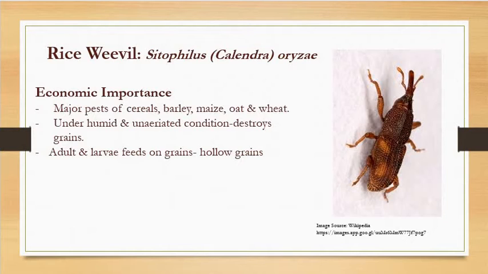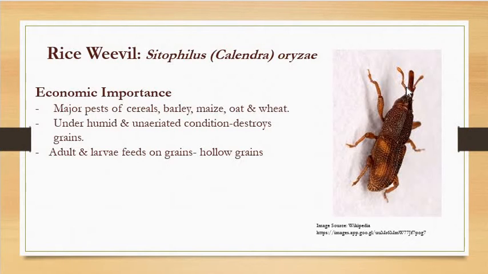Their life cycle becomes shorter in summer, and a female weevil bores with the help of her snout. Snout is what? Snout is nothing but this elongated portion. So she bores into the grain with the help of her snout and makes a hole into the kernel, that is called a grain, and deposits a single oval white egg per grain per day.